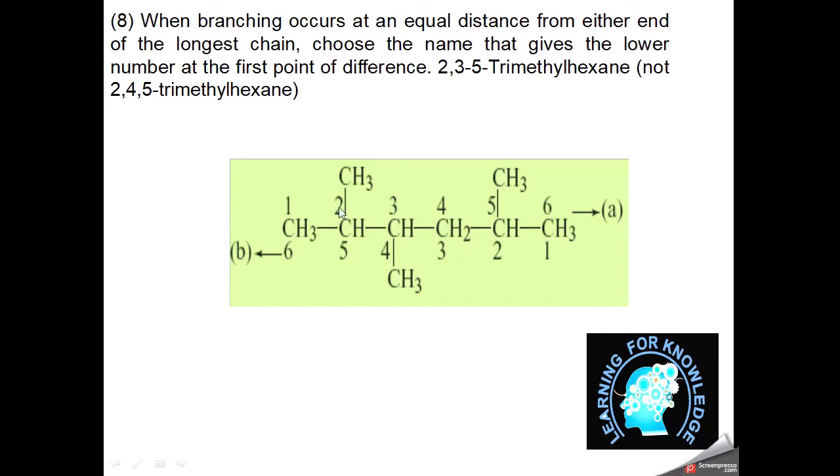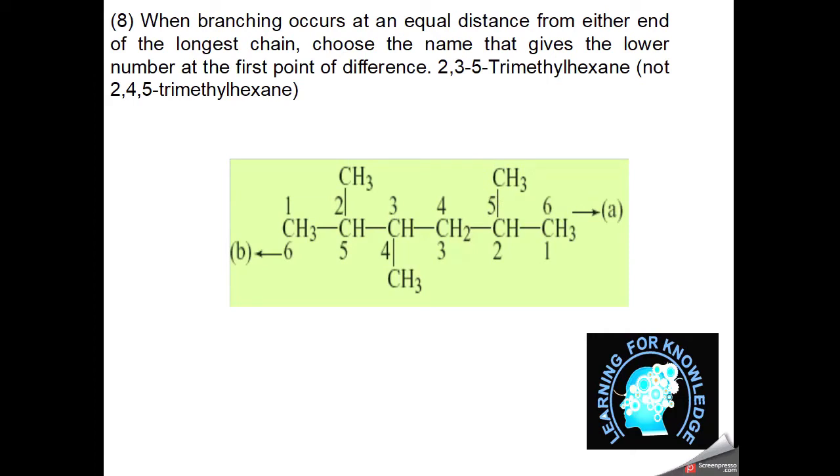Now you can see this is 1 2 3 4 5 6, there are different substituents, and if we start numbering from this side, then it will again come at the same place. If we start numbering from the left side, the first substituent comes at the second position. If we start numbering from the right side, then again the first substituent comes at the second position. So now both positions are similar.